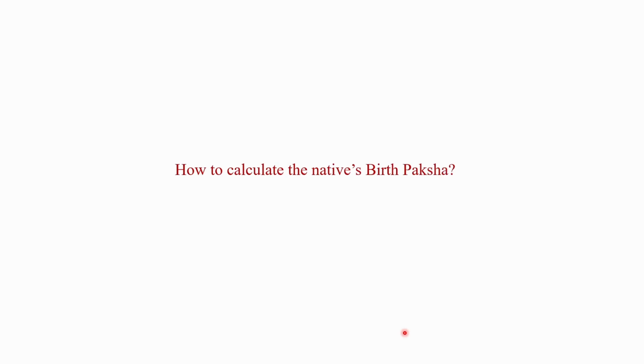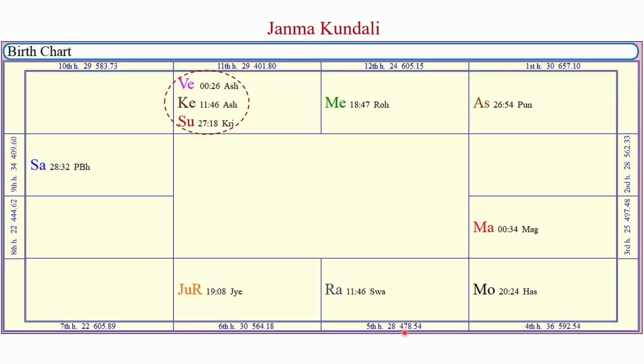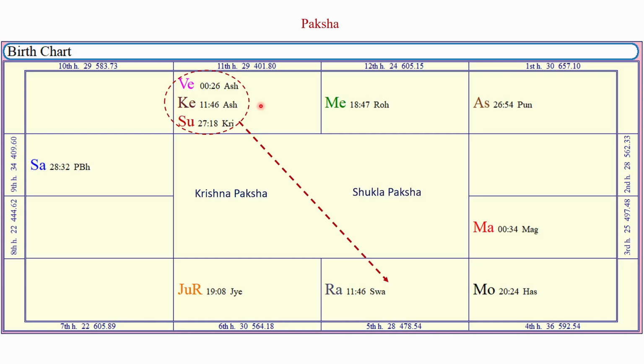How to identify the native's birth Paksha? We consider two Pakshas, that are Shukla Paksha and Krishna Paksha. Identify the Rashi position of the Sun in the Janma kundali and mark the opposite house from the natal Sun. Here, in this Janma kundali, Sun is in the Mesha Rashi and its opposite Rashi is the Tula Rashi.